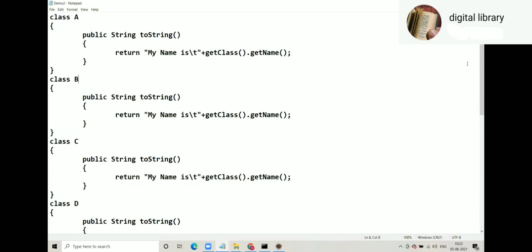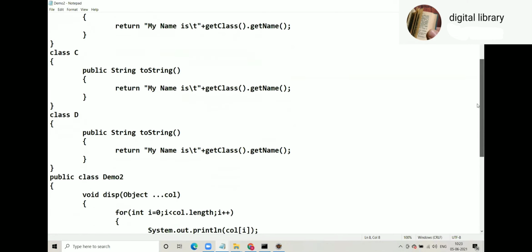Okay, so this is the way we can write a variable number of argument function. Okay, now we will continue after the break. It's 10:25.